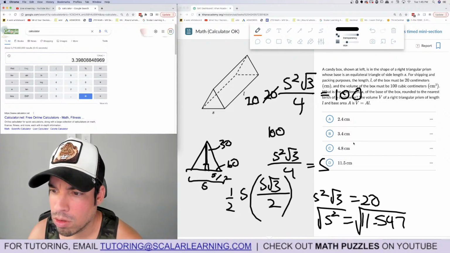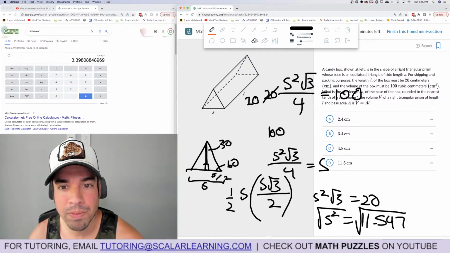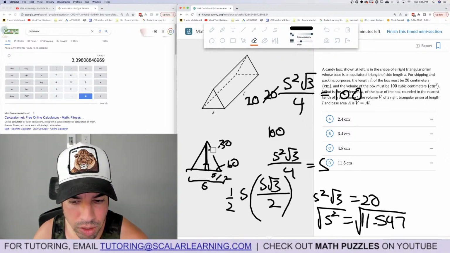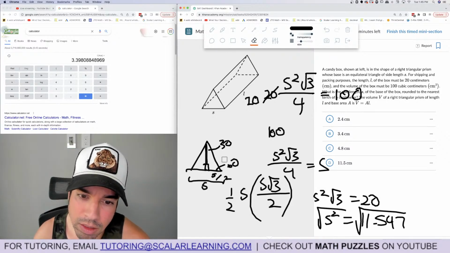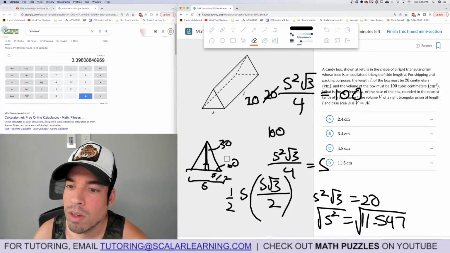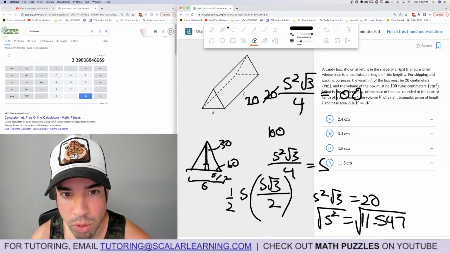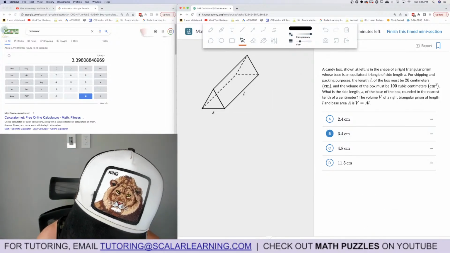No! What is the side length? Uh-oh, I got something that doesn't show up. That's bad. Hold on, let me make sure I did that right. So S over 2 times square root of 3, S square root 3, and then times S square root 3, then it's over 4 times 20 equals 100. Nearest tenth, because I should get 3.4. Oh, they do have 3.4. Phew. Okay, good. Yay. All right, that is that.